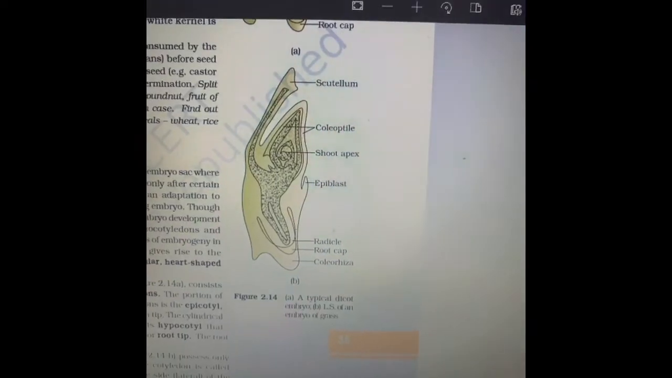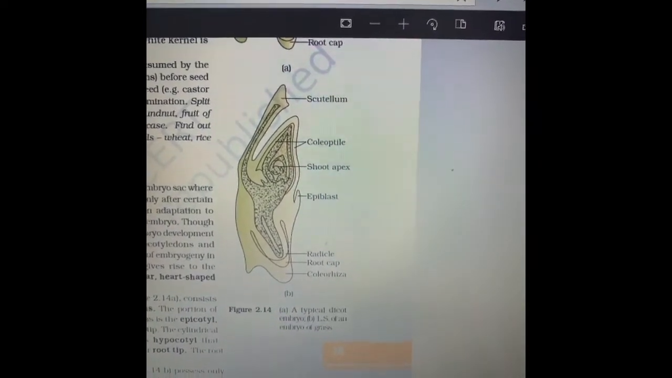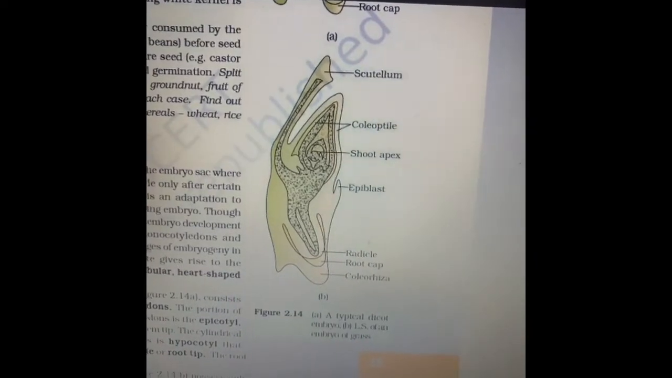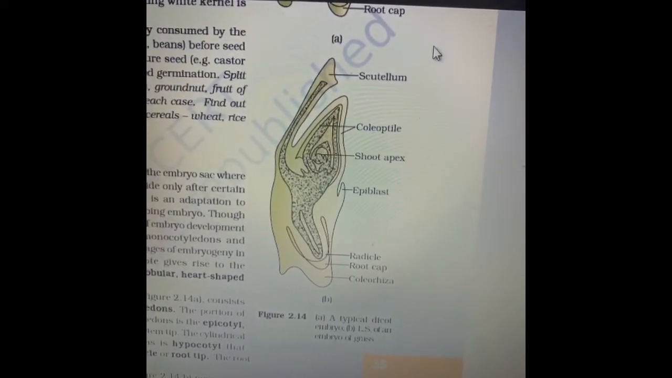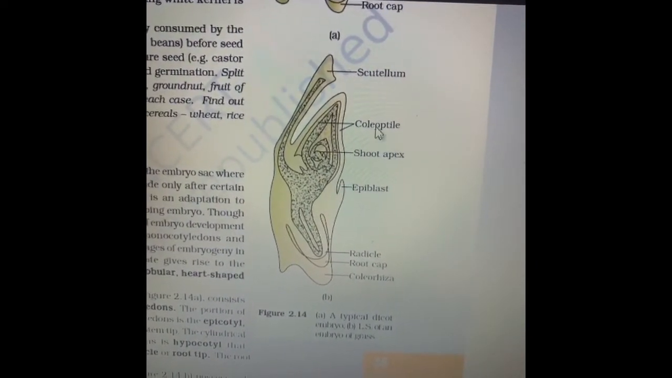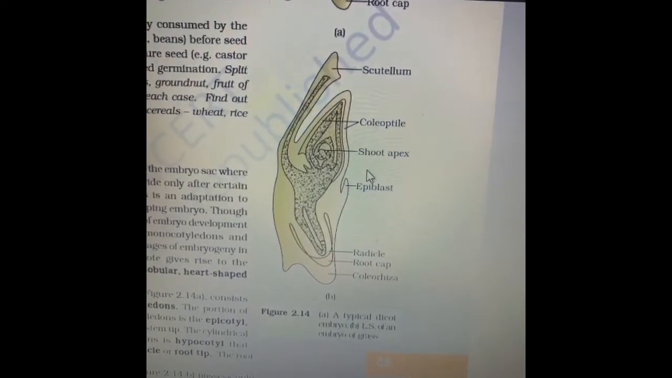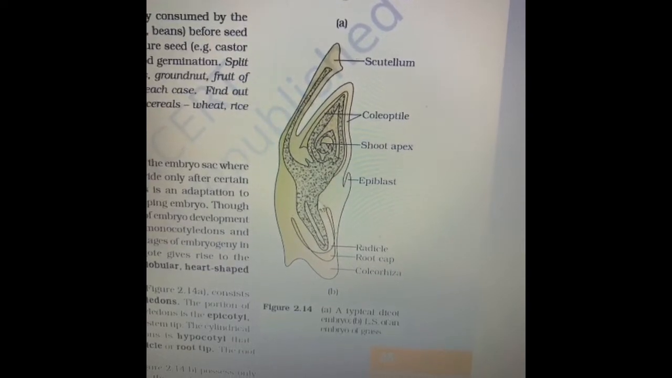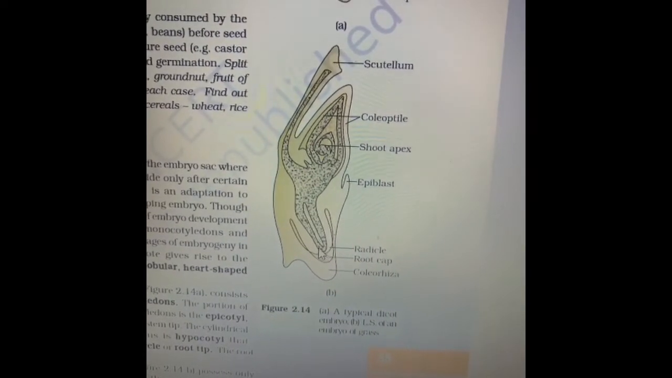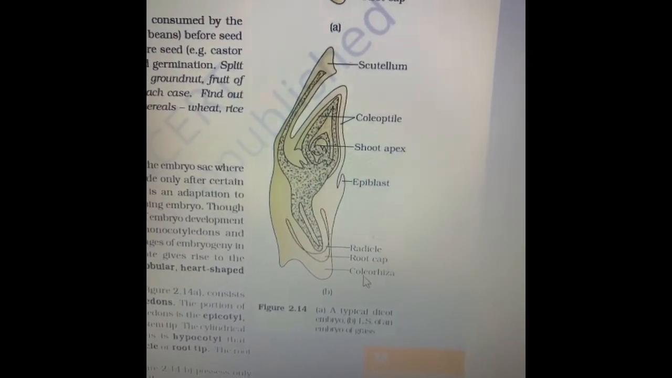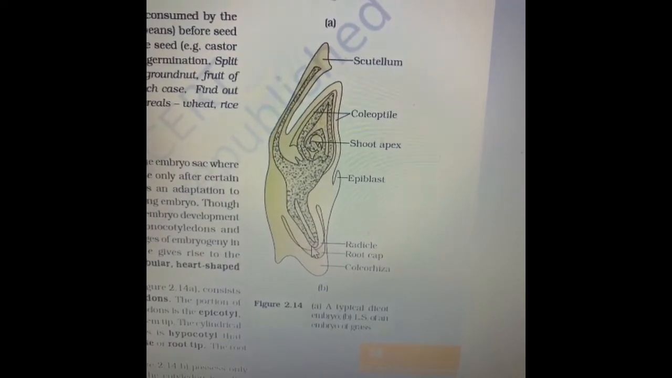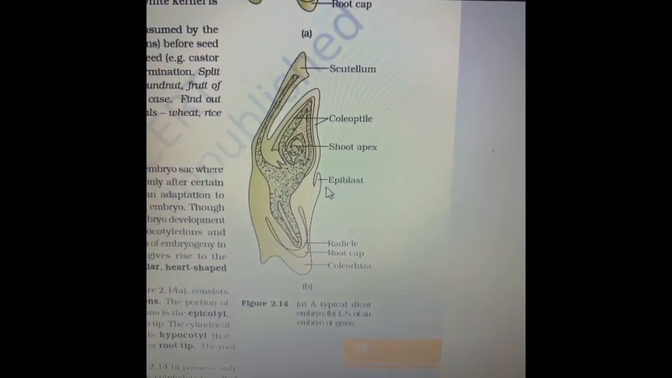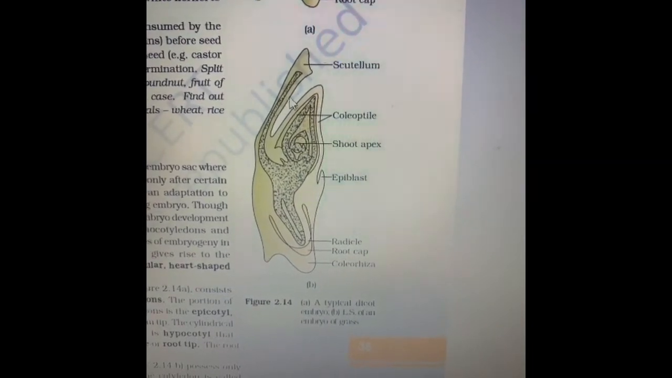This is the diagram of the longitudinal section of an embryo of a grass. You see the scutellum is present here, and the coleoptile, that's the sheath-like covering. Then the shoot apex is enclosed within the coleoptile, and the root cap is enclosed within the coleorhiza, which is again a sheath of cells. Epiblast is again a supportive tissue present along with this.